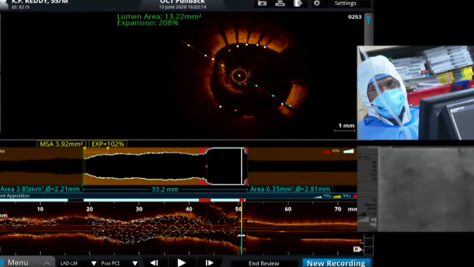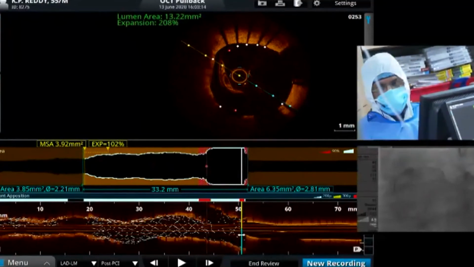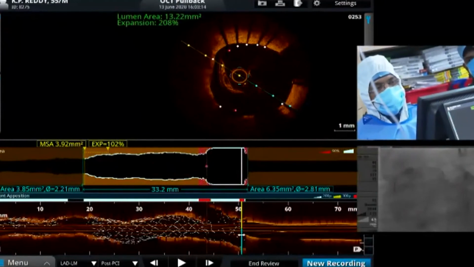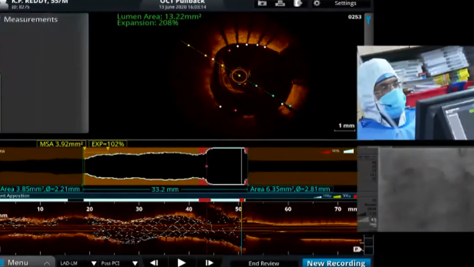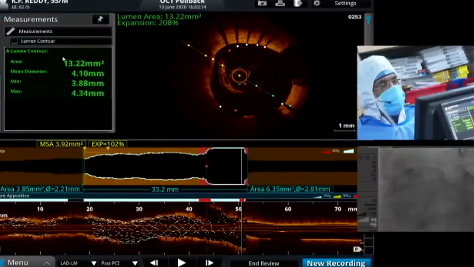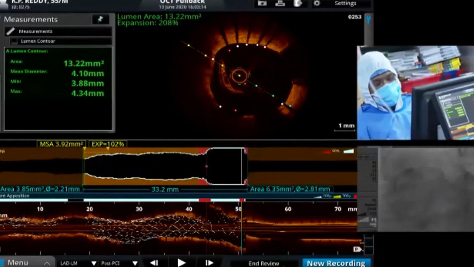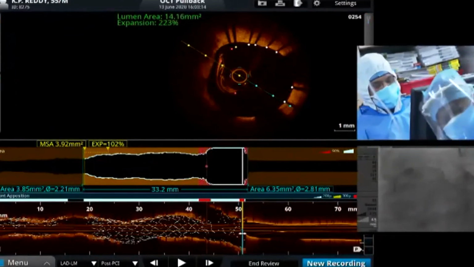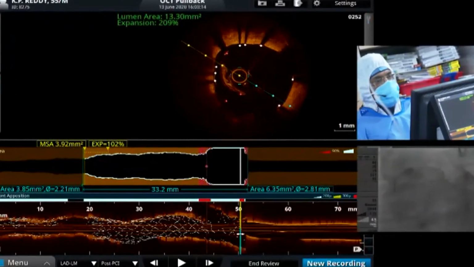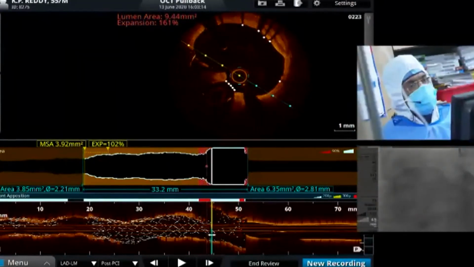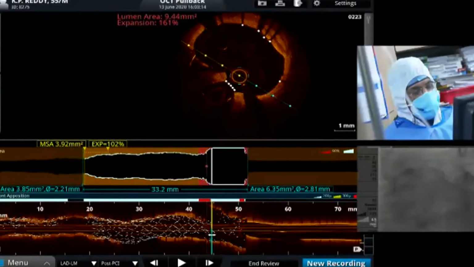Now you see the... I think. Am I interrupting? No. Go ahead. Now left main area, you see now the 13 square mm, extremely good. The mean diameter is 4.1. So in the left main area, you can see very clearly the proximal portion is almost 13 and 10 and 12, and the convergence is 9.5 square mm, and proximal LAD you see almost we have achieved.